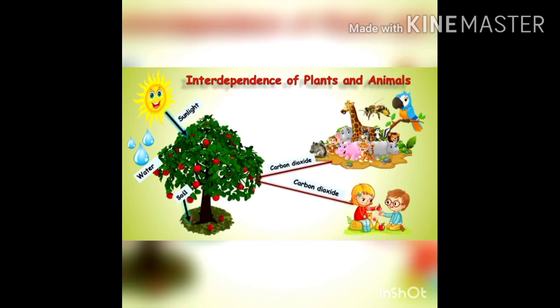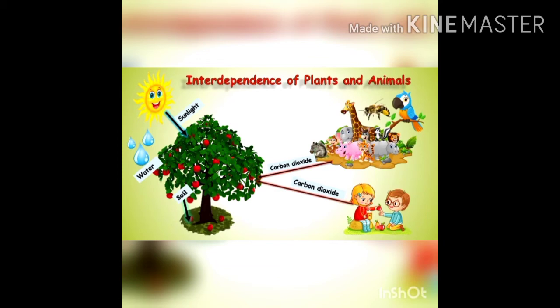Students, in science, whenever we talk about animals, we mean to refer both human beings and animals, as in science, we refer to human beings as sophisticated animals. Now, let us see how animals provide carbon dioxide to plants.